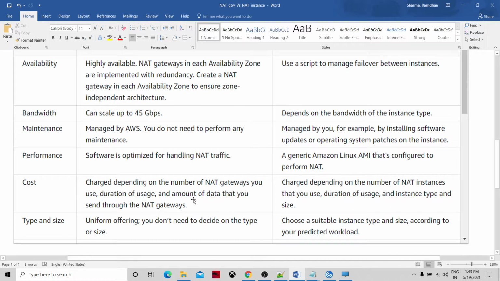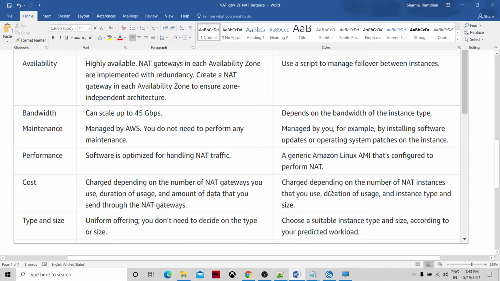Cost: the NAT gateway has no overhead, therefore the cost will be at the higher end. But for NAT instances, there will be lower charges, and it would depend upon the selected machine, instance type and size of it.